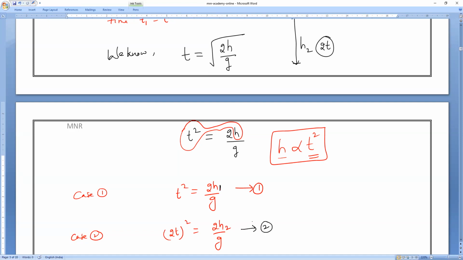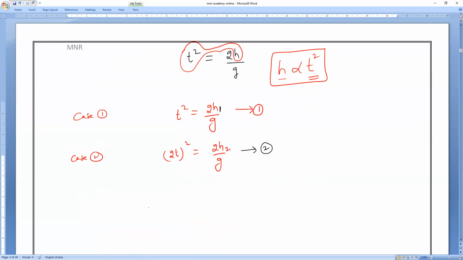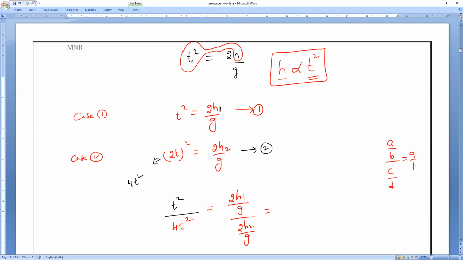Equation 2. Now you can find the ratios, h1 by h2. Divide equation 1 by equation 2. So equation 1, t square, divided by equation 2, how much will it come? Which is equal to 4t square. That is equal to 2h1 by g divided by 2h2 by g. Which is equal to a by b divided by c by d. Can I write it as a by b into d by c? Right or wrong?